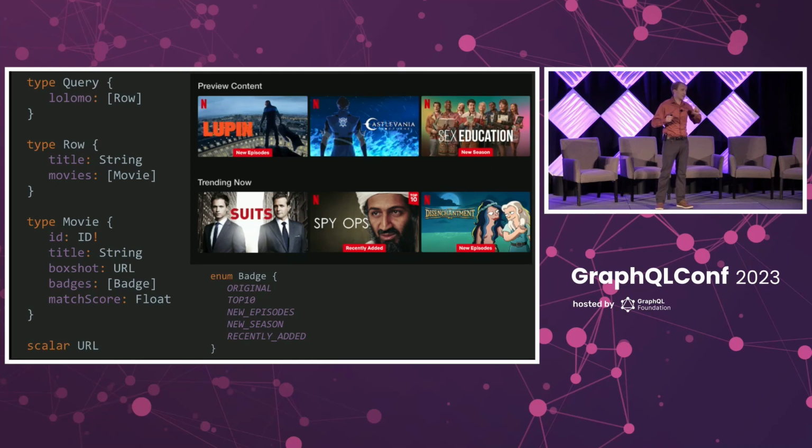That leads to a best practice in GraphQL, that we use the non-null sparingly because it has this destructive behavior. And so the schema at Netflix is going to look more like this. You can see there's one bang hiding in there on the ID field. The ID field, we feel fairly confident that that's probably going to make it across. Everything else, we want to be able to return partial data. The show must go on, right? And this is the best practice. You'll see in the official GraphQL.org docs that you want to use non-null sparingly.